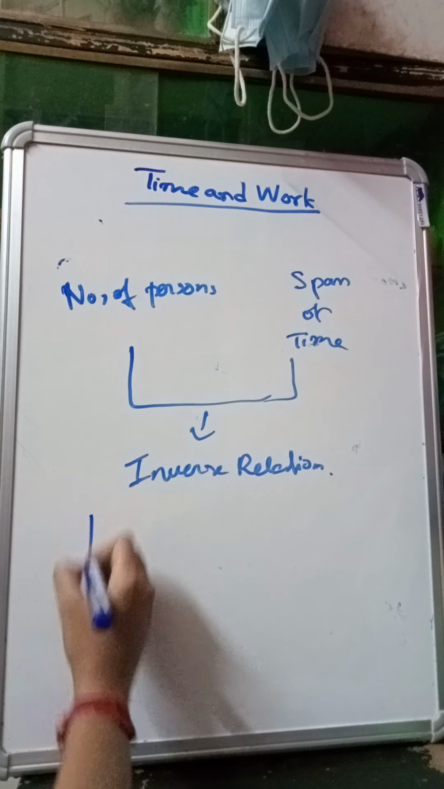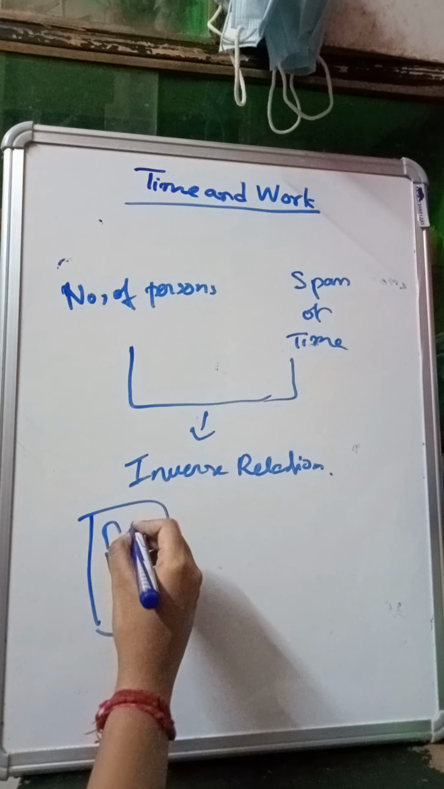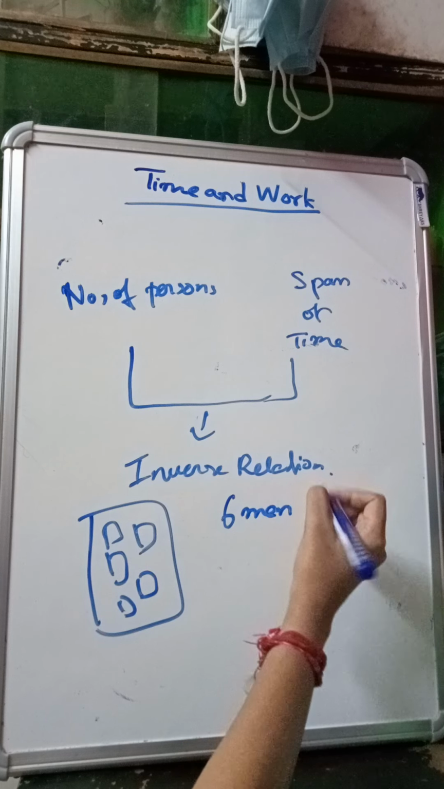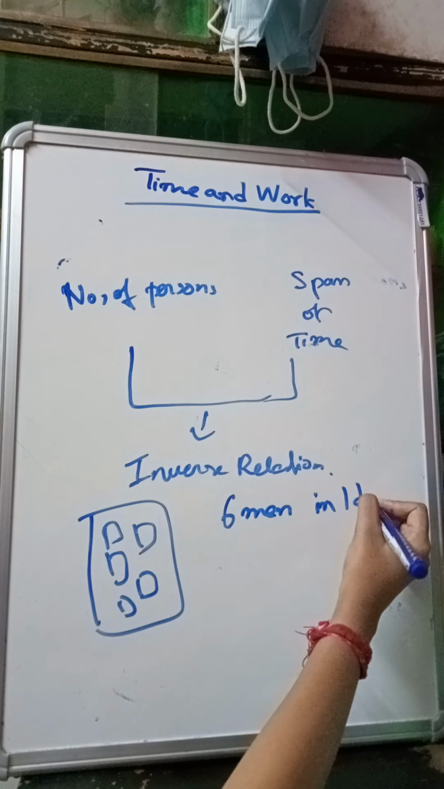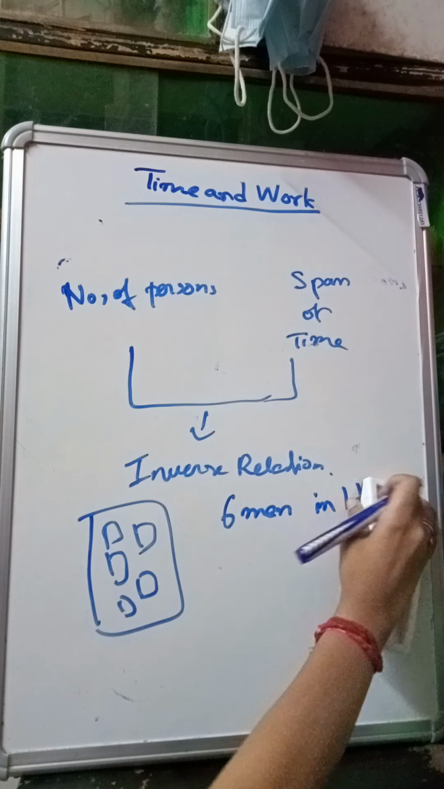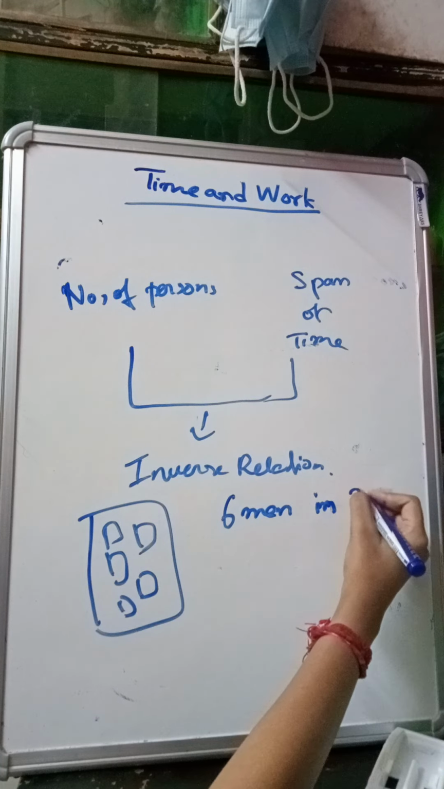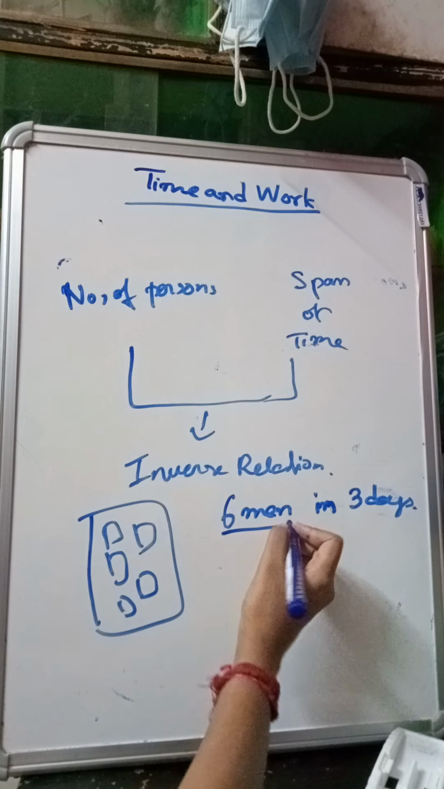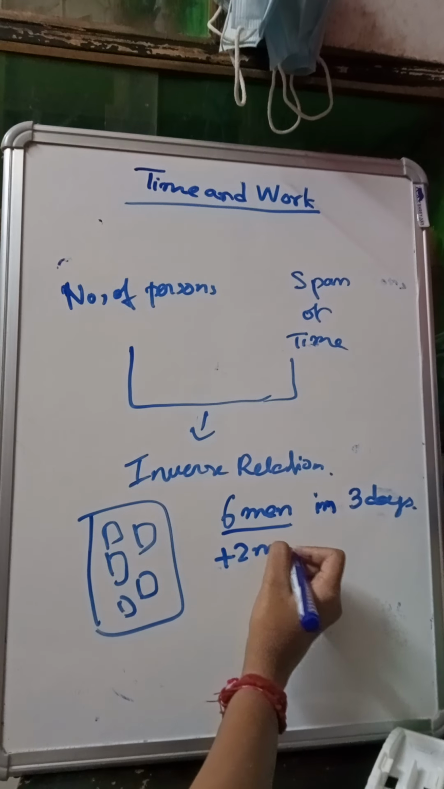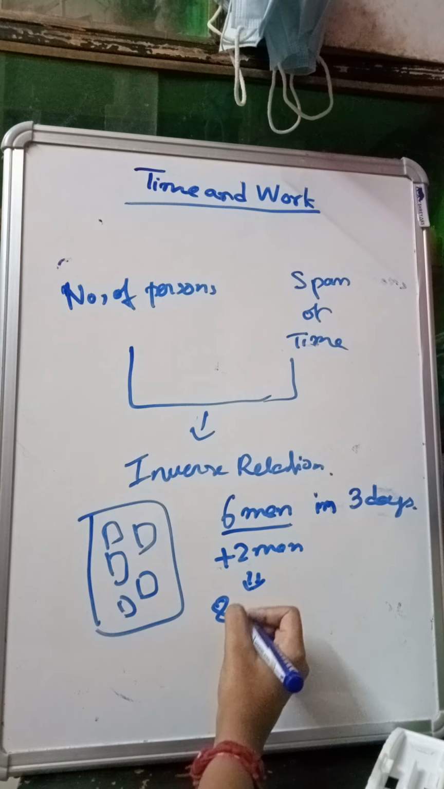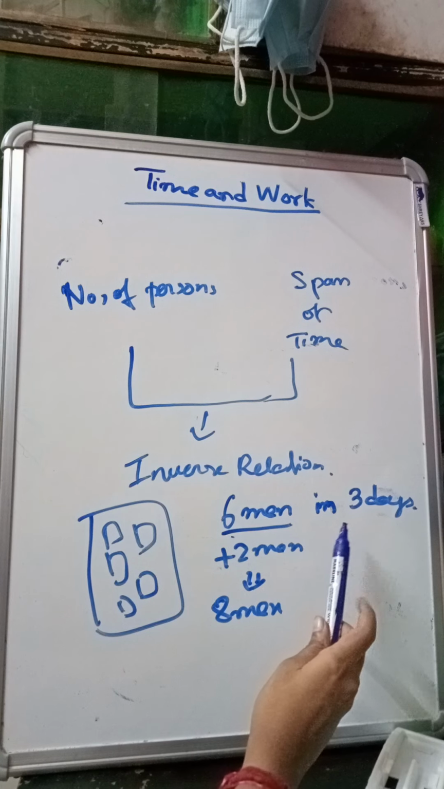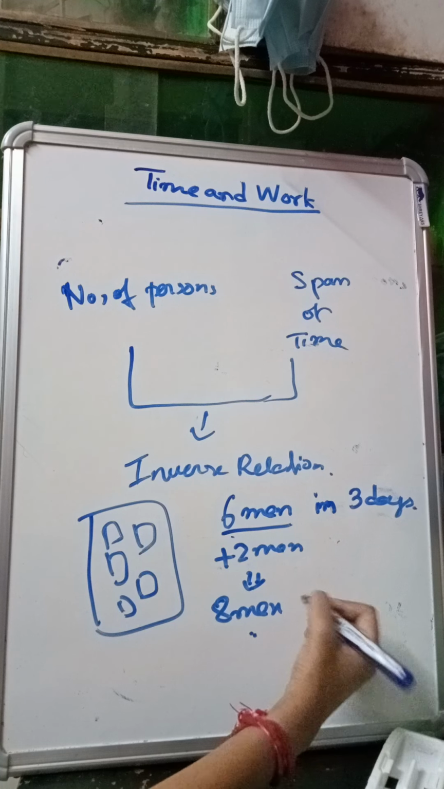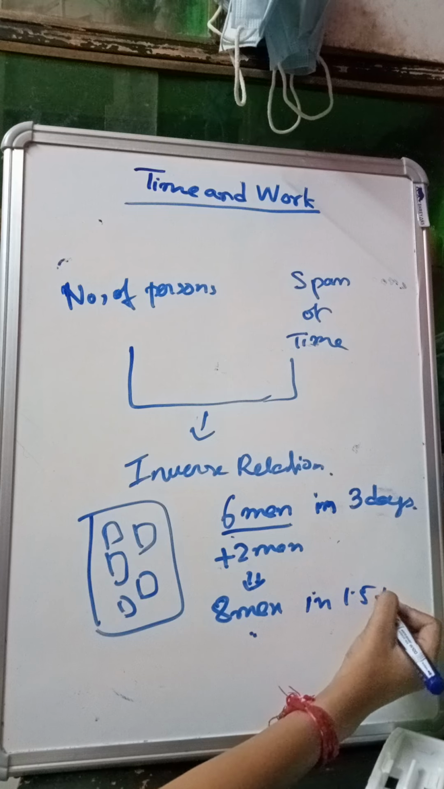Suppose this is a building. Now for making this building we have 6 men. Suppose 6 men can make this building in 3 days. Now to the 6 men we have added 2 more men. So total how many men? 8 men. So obviously if 6 men can complete the work in 3 days, 8 men will require less time. So suppose for 8 men it will require 1.5 days.